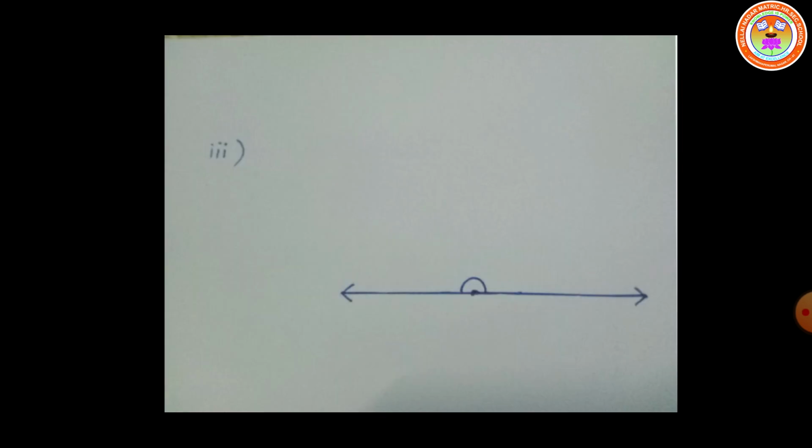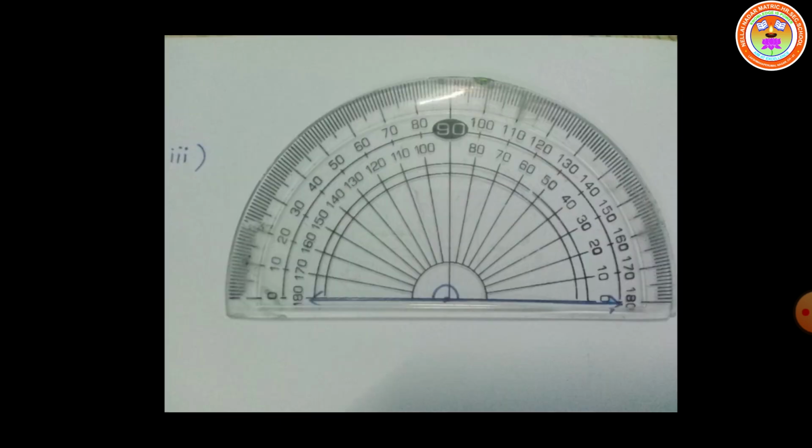Next one. See the given diagram. We have two rays, base ray and the ending ray. We have to keep the protractor at the starting point of the base ray. The base ray is at 0 degree in the inner scale reading, and the second ray comes along 180 degree. Therefore, here the angle is 180 degree. What is the name of the angle 180 degree? Straight angle.